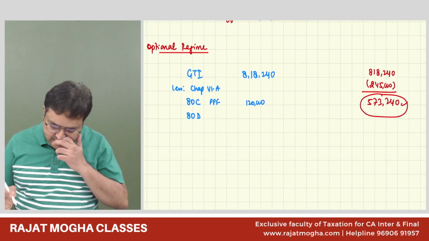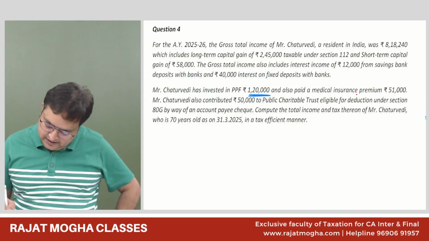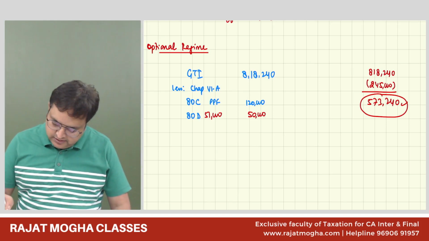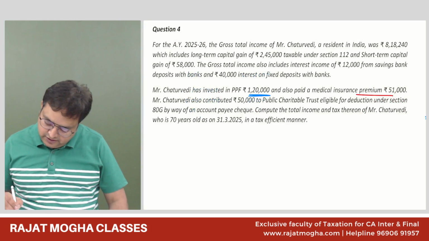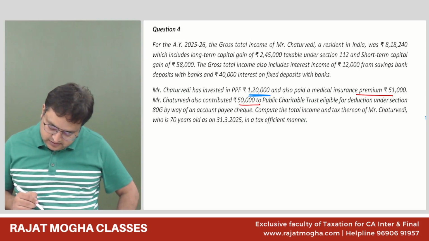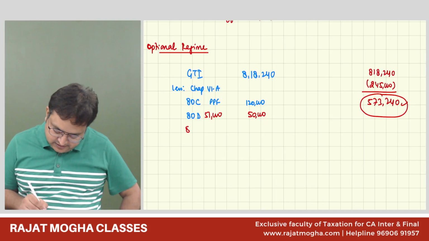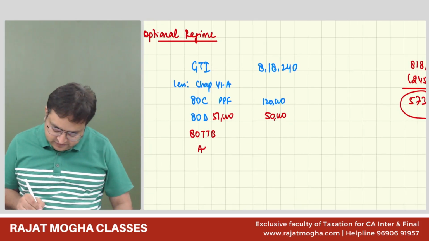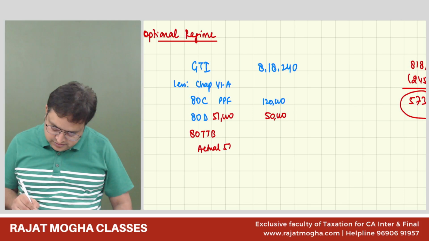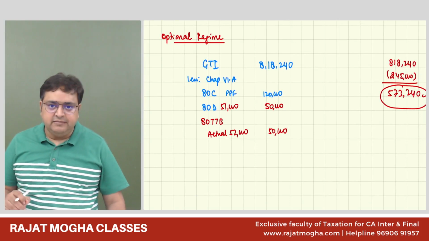Good. So 80D is health insurance, 51,000. But maximum, you understand, it is 50,000 only. Then he contributed to a public charitable trust, that we will see at the end. And 80TTB: his actual interest was 52,000, but maximum you will get 50,000 only. So 80C, 80D, 80TTB we have given.